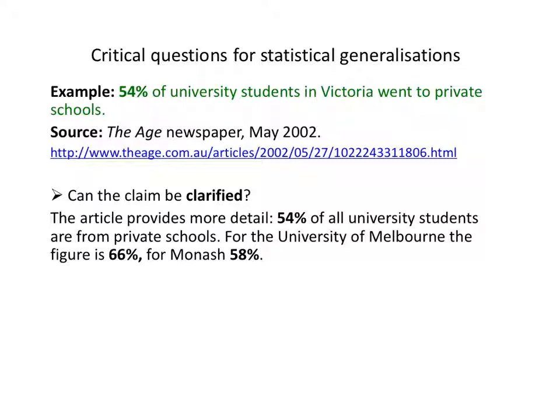If we read the article in more detail, we find that in fact 54% of all the university students in Victoria went to private schools. So that is most, it's over 50%, but it's not a very high proportion. Although for different universities we can see that the exact proportion varies a bit. For the University of Melbourne, 66% of those students went to private schools. For Monash, the figure's 58%.